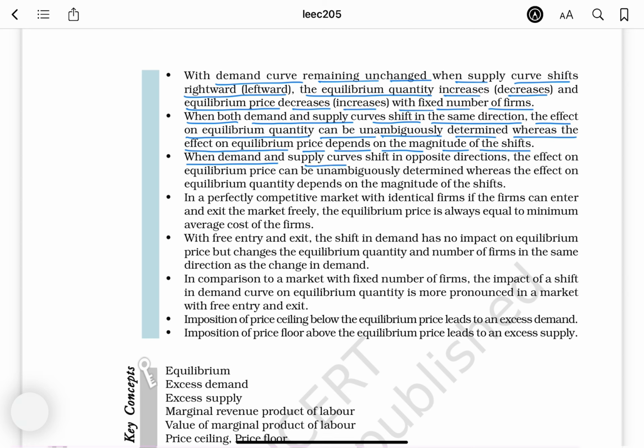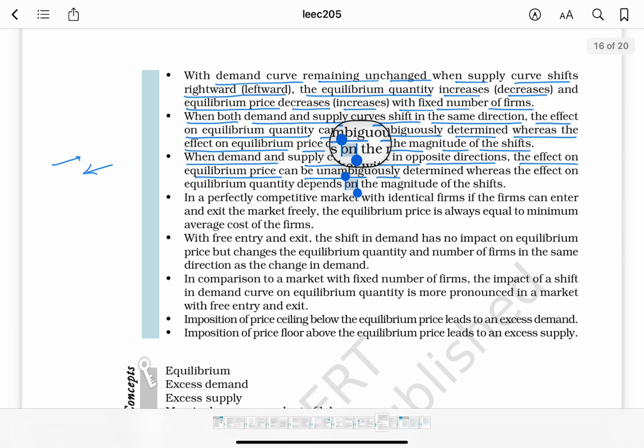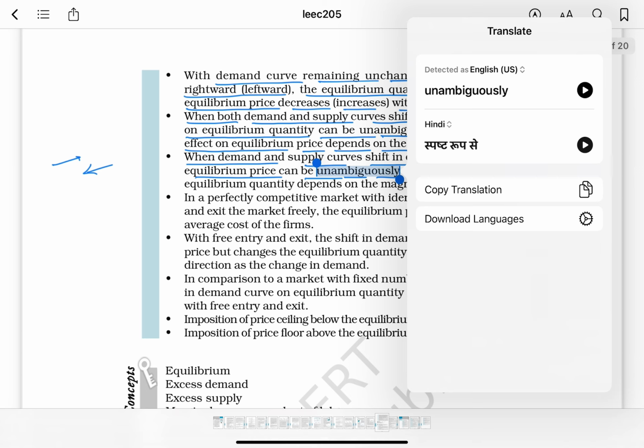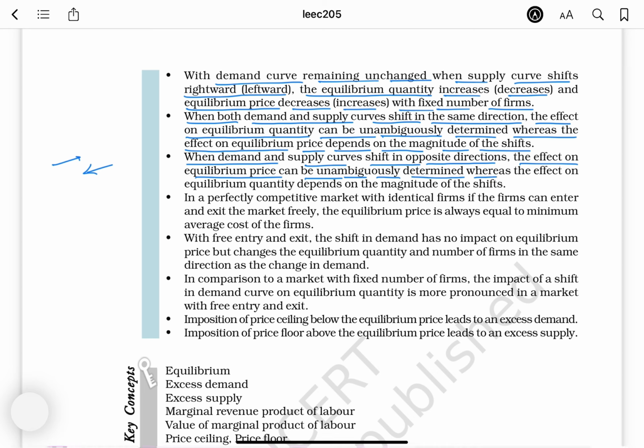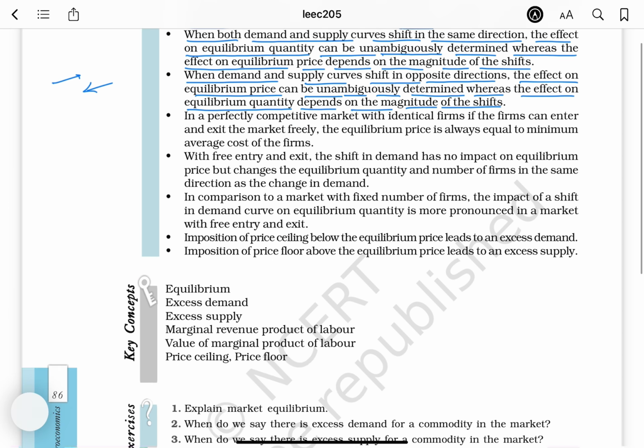When demand and supply curves shift in opposite directions, the effect on equilibrium price can be unambiguously determined, whereas the effect on equilibrium quantity depends on the magnitude of the shifts.